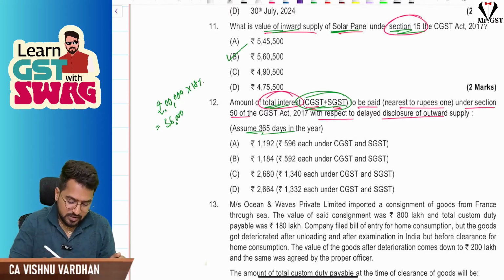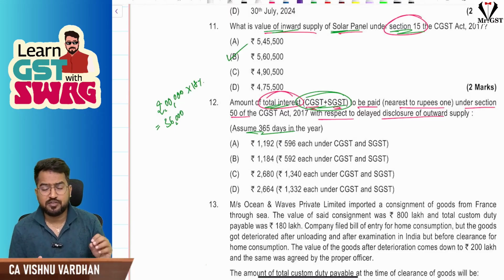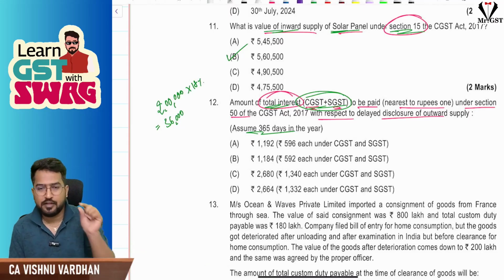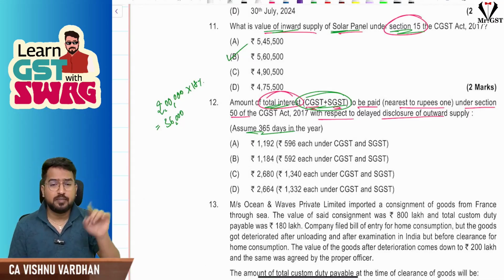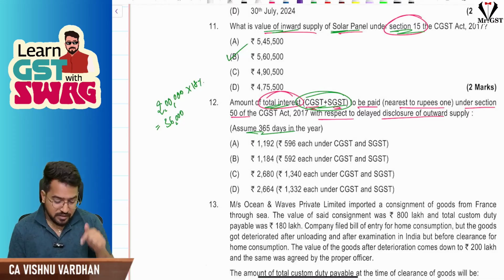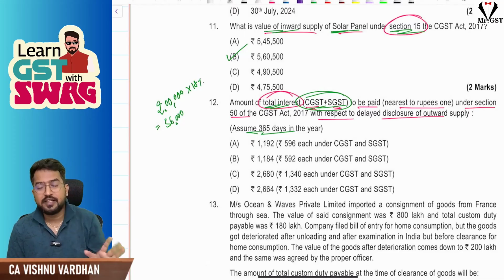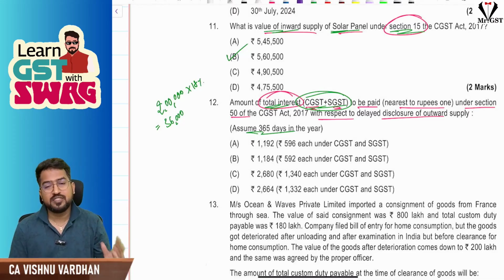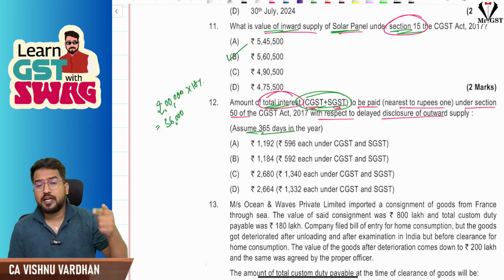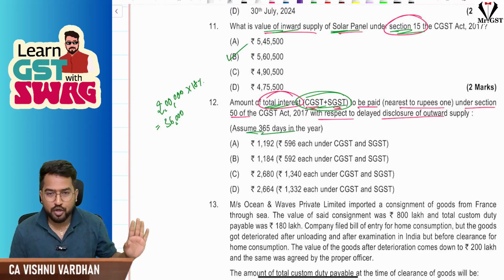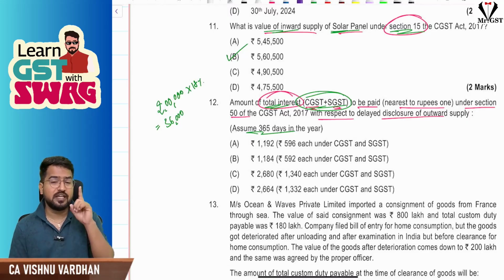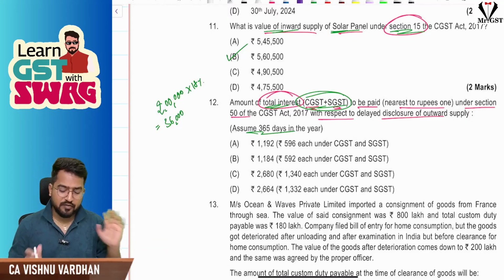On this 36,000, when you have missed out any invoice, as per section 50, for delay in payment of tax because of delay in filing return, interest is on net liability, that means gross liability minus credit ledger balance minus cash ledger balance, if anything is there. But here you should pay interest on the entire tax amount, because you have completely missed out an invoice, filed that month's return, and later realized it and are paying it later. So interest will come on gross liability, not on the net liability. The ITC information given here is just to confuse you, it is irrelevant for the calculation.